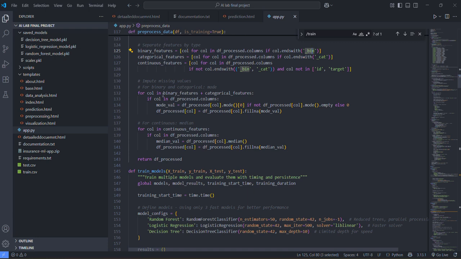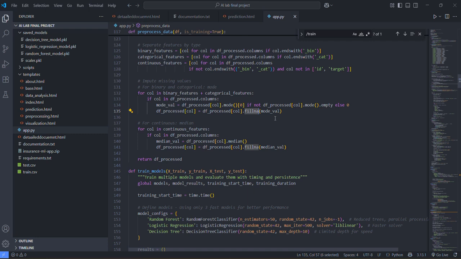Then what we are doing is filling NA with the mode value. You can see here in binary and categorical features, we are filling missing and null values with the mode value.